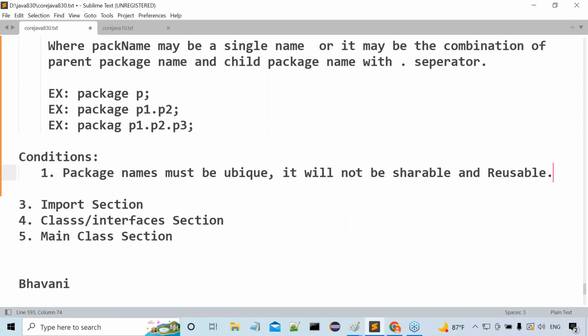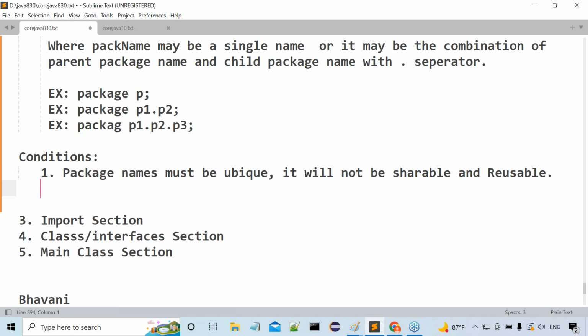That's why package names must be unique. They must not be shareable. They must not be reusable. Condition number one. Condition number two, guys. All of you observe carefully. Example I'm telling you, try to recognize. For condition number one, observe the example carefully.